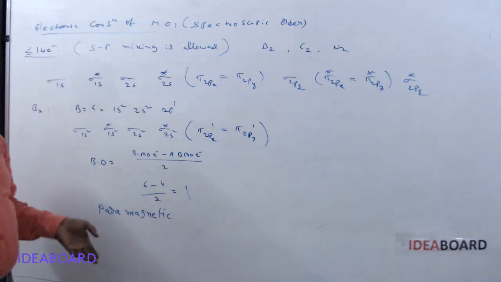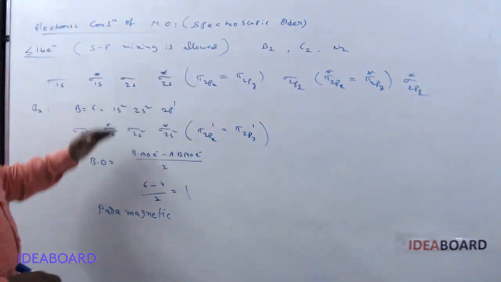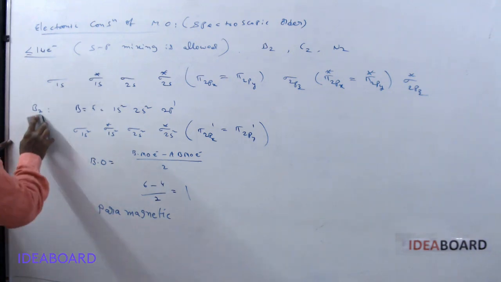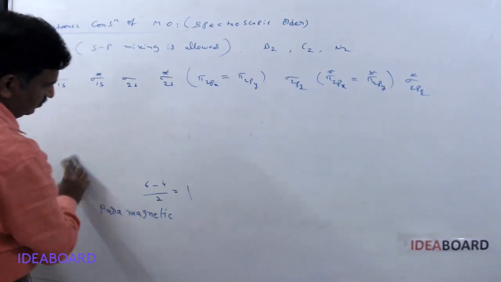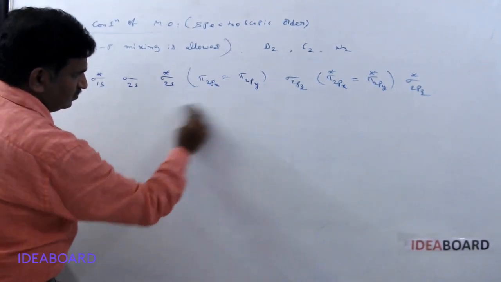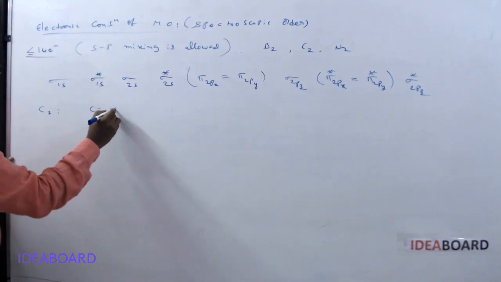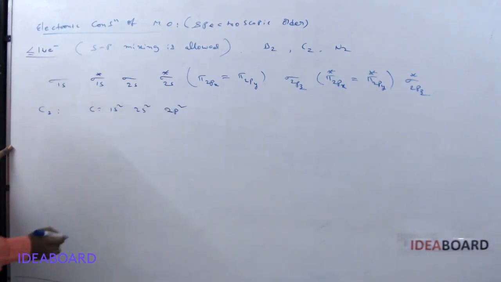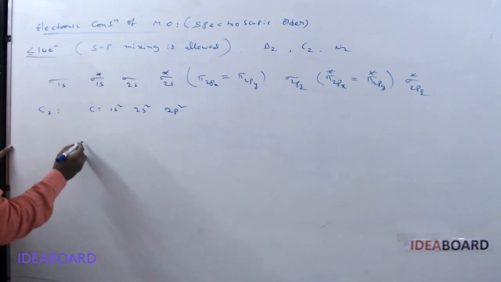That is B2, and for C2 also we can write. Next I am writing the C2 molecule. Carbon is 1s2, 2s2, 2p2, and another carbon also combines, so 6 plus 6, 12 electrons.